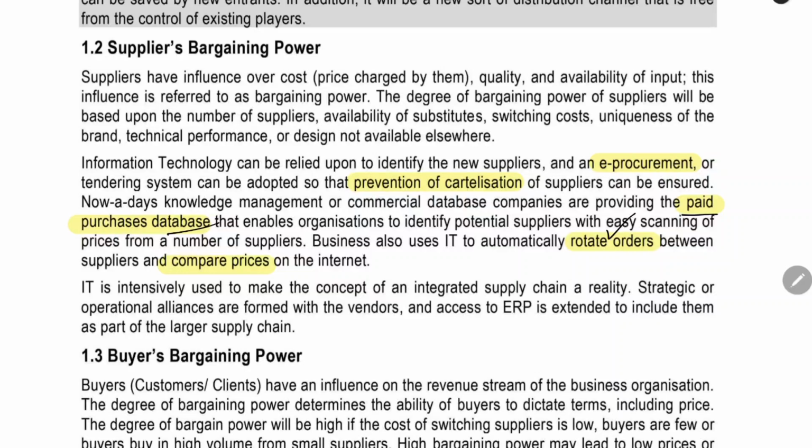You can rotate orders. You need not keep a single supplier. You cannot rely on a single supplier. You have to keep a panel of suppliers. You have to rotate the orders between different suppliers. You can compare the price and order with the supplier where we have the cheapest cost. In that way, you can use the information technology in supplier.